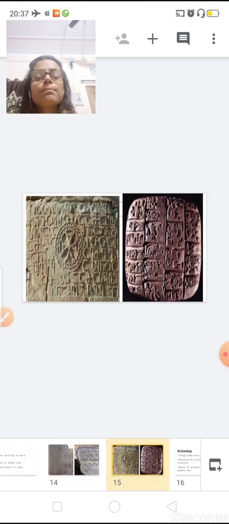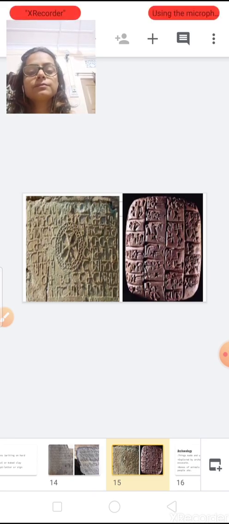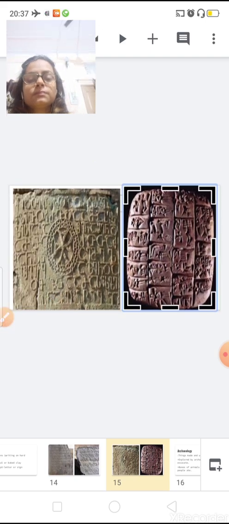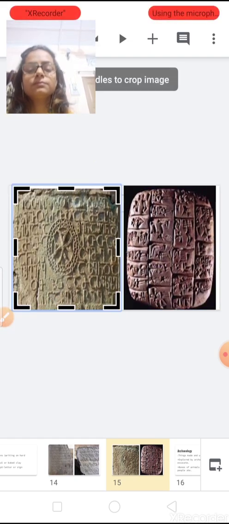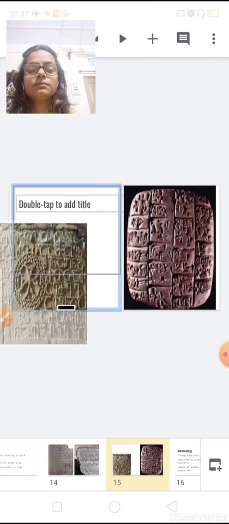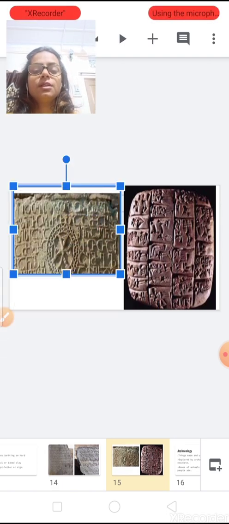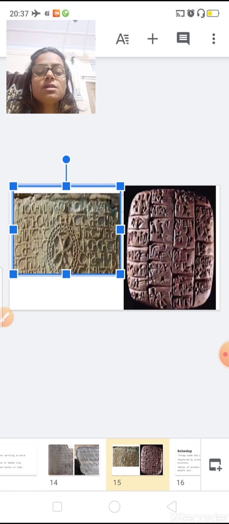A few more examples. Now you can see these are some pictures.